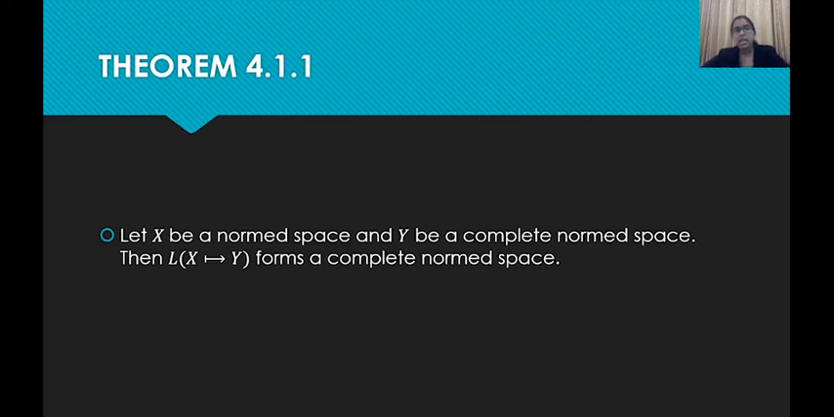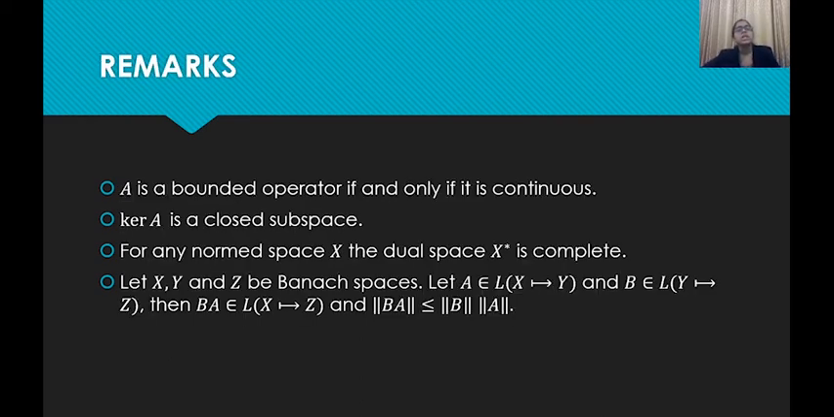And next, there are many remarks which I would like you to work out. The first one I had stated earlier, that is, if A is a bounded operator, then it is continuous and vice versa. Then we can easily show that the kernel of A is a closed subspace, and also for any normed space X, the dual space X star is complete.